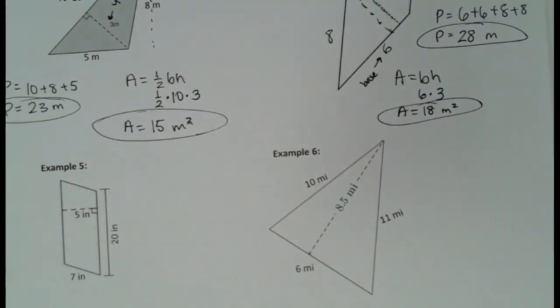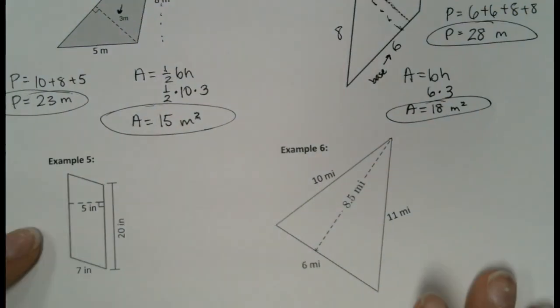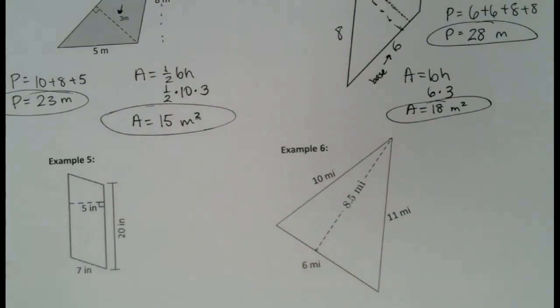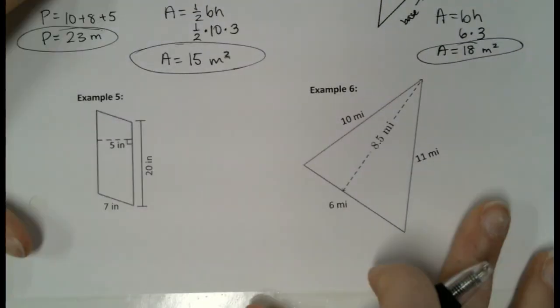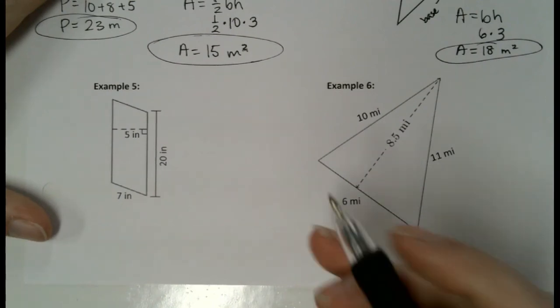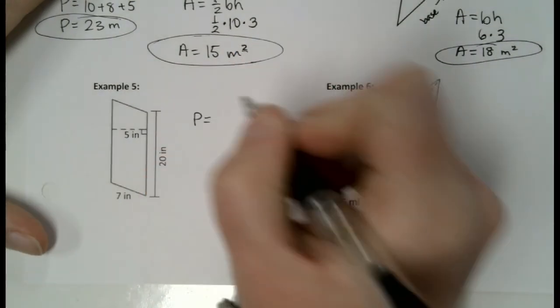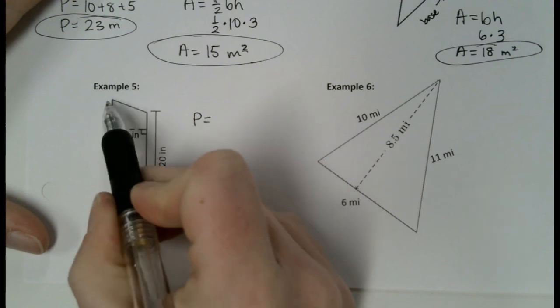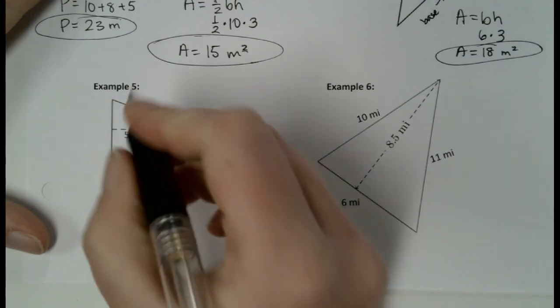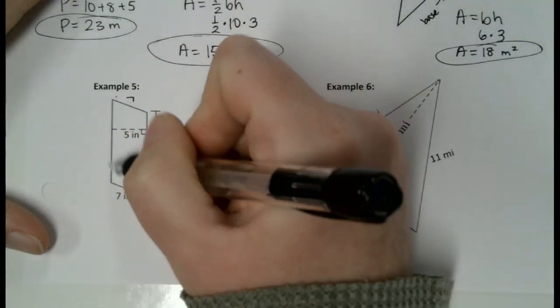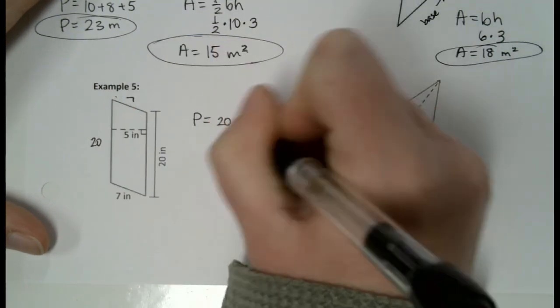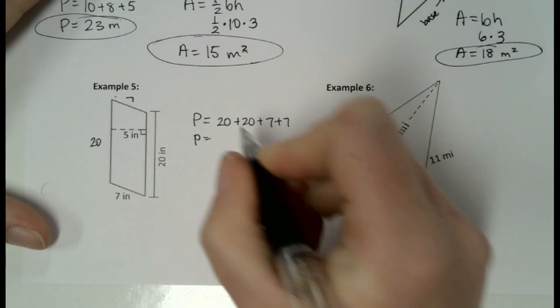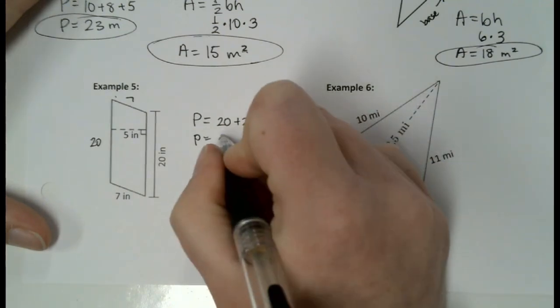Alright, I want you guys to try examples 5 and 6 real quick by yourself. Some of you have already worked ahead, and that's okay. Okay, so real quickly, let's do examples 5 and 6. So for example 5, first of all, we need to fill in the rest of our sides to find the perimeter. What's this side length going to be? 7. And what's this one going to be? So we're going to do 20, 27, and 7. Add all that up, and that is 54.